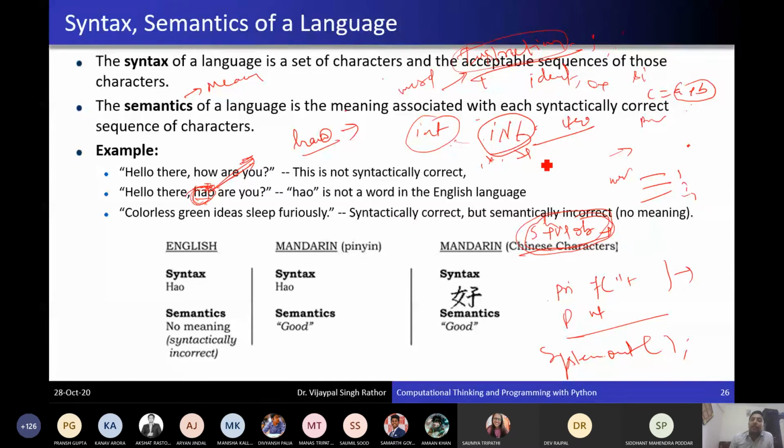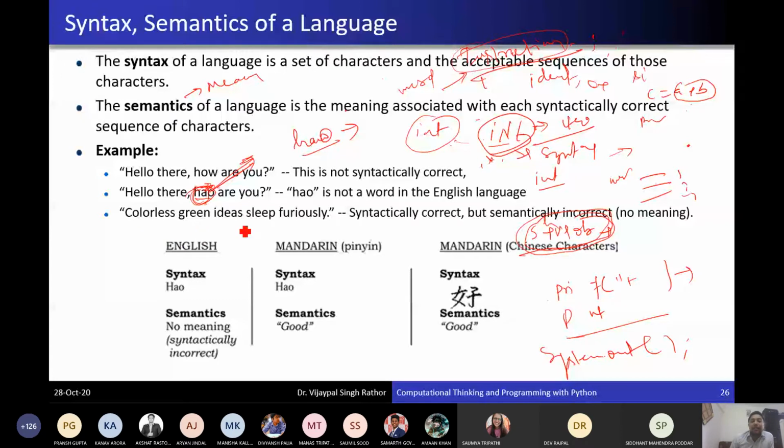As you have written the syntax, or whatever the rule is, if you are writing int, then you should use int. That is actually the rule, so you are not following it. And if you are not following the rule, if you are writing incorrectly, then the meaning of that is not clear. Here is another example.